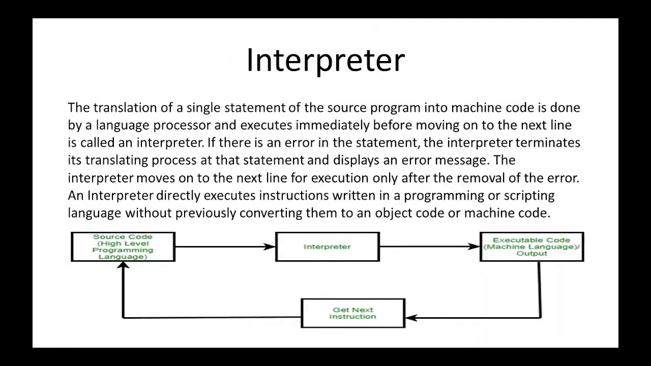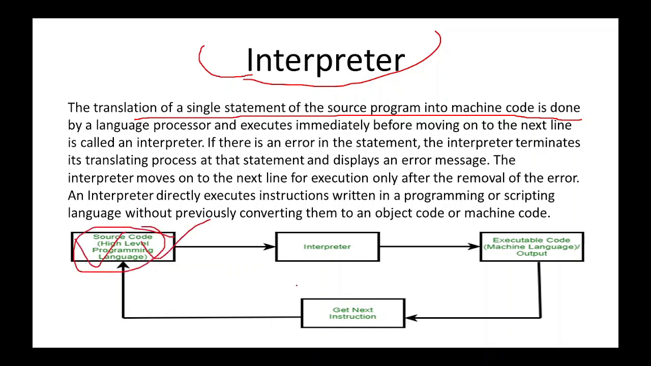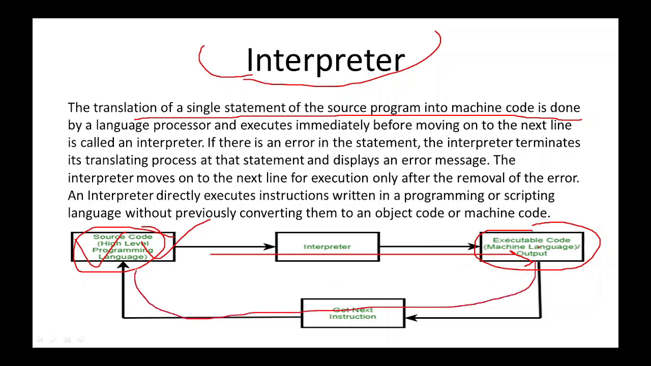The next is interpreter, and it is the last concept that you have to understand. The interpreter basically translates a single statement of the source program into machine code and executes it. Basically it will convert the source program, or you can say the high level language program, into an executable machine language program. Once a line is translated, it will move to the next line, and the loop will continue till the whole program has ended.